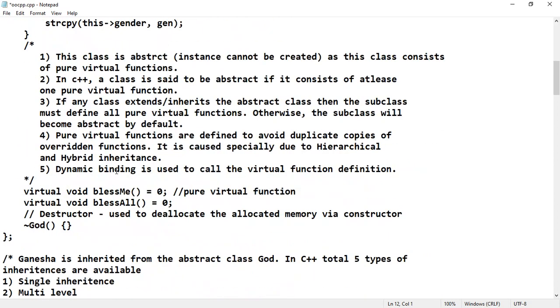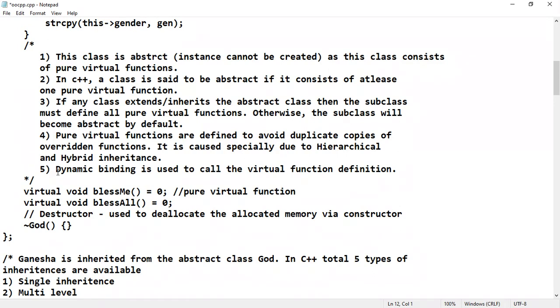And if you want to declare a function as abstract, then instead of virtual you write abstract void bless me. No need of initializing to 0 in Java programming. Java programming also follows dynamic binding. That means the resolving of the functions at the time of calling will be done during runtime.